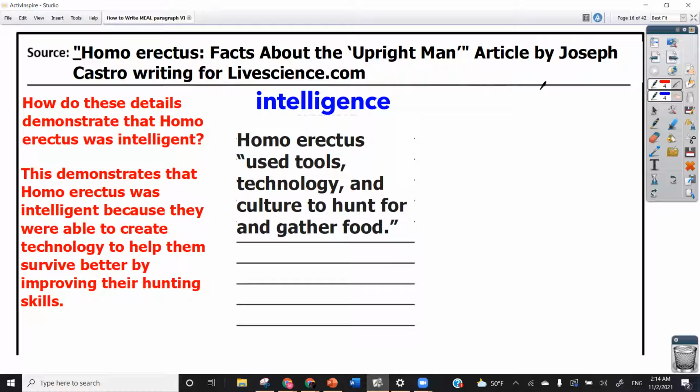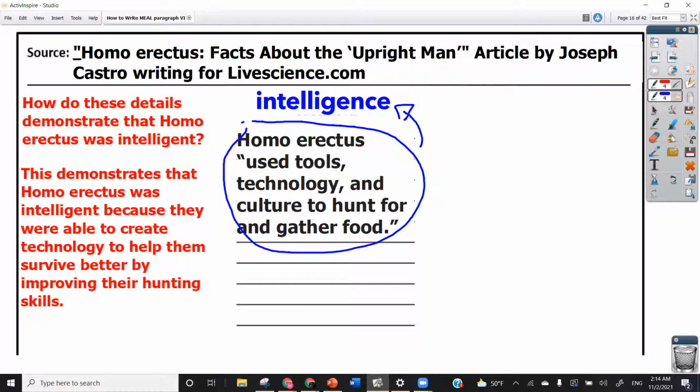So basically what I've done here is provided some explanation of how these details right here in the middle, the ones you found from the page, connect to this main idea of yours regarding intelligence. So that's just one part of this annotation. So basically you just connected the details from the evidence to the category for the characteristic of being human.